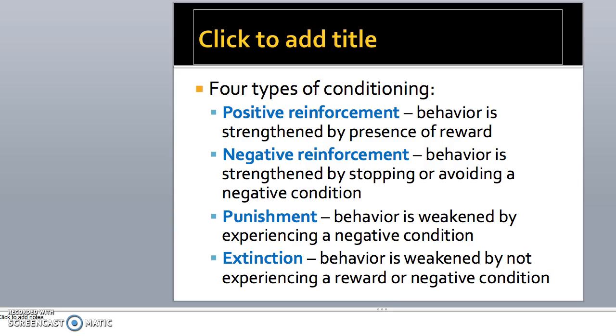The second is negative reinforcement, behavior that is strengthened by stopping or avoiding a negative condition. The third is punishment, behavior that is weakened by experiencing a negative condition. And the fourth is extinction, behavior that is weakened by not experiencing a reward or a negative condition.